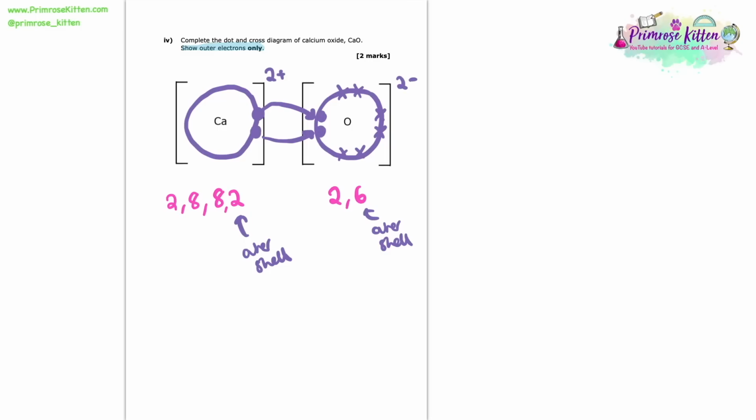So here, if we remove now these little arrows because we don't need them, you are going to be able to see the dot and cross diagram for calcium oxide. You see that the calcium gave up its 2 electrons, becoming a 2+ ion, and it gave them to the oxygen, which received them to get a full outer shell of its own and become a 2- ion.